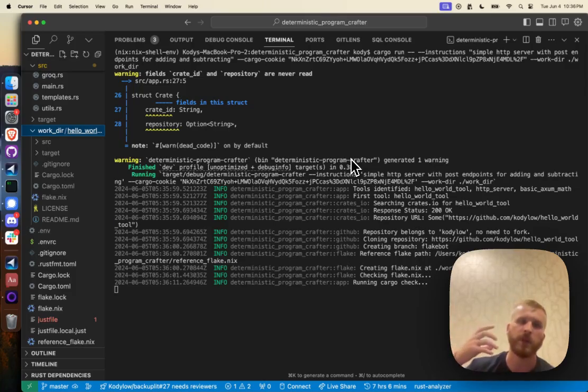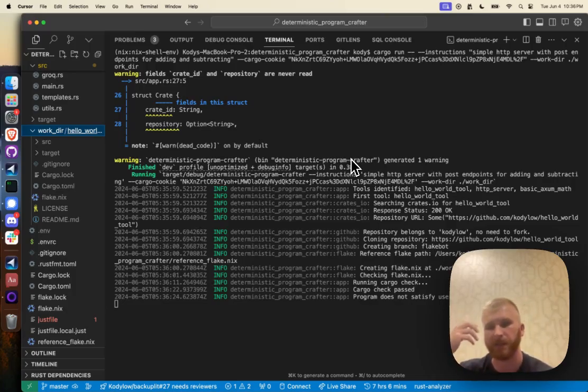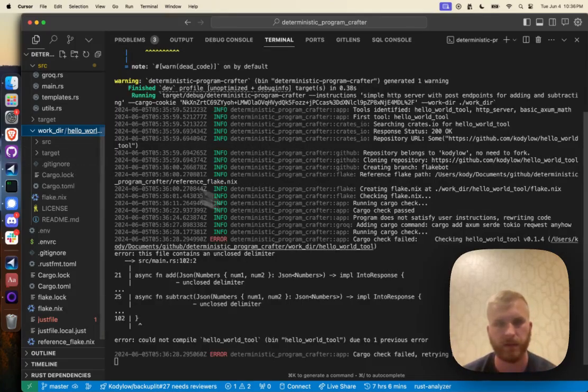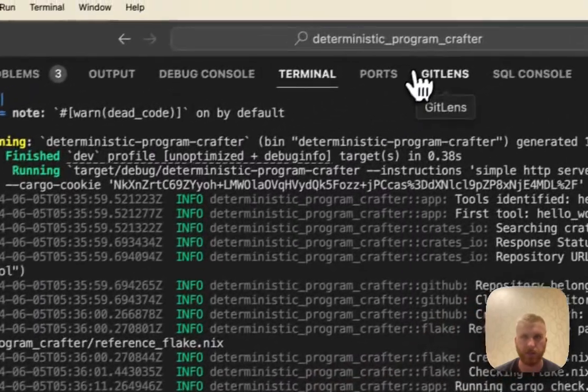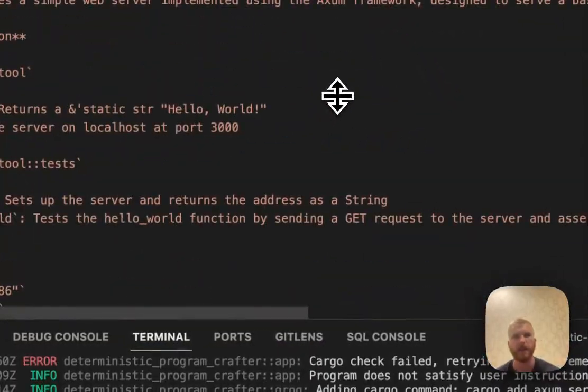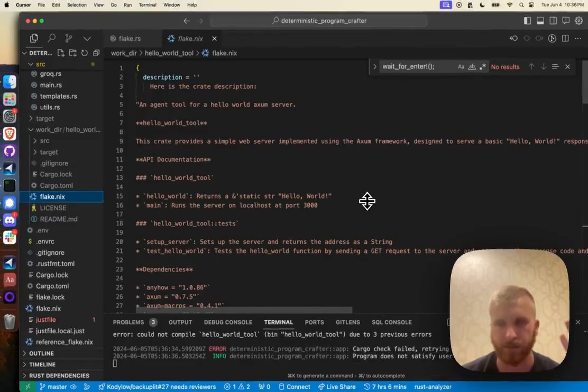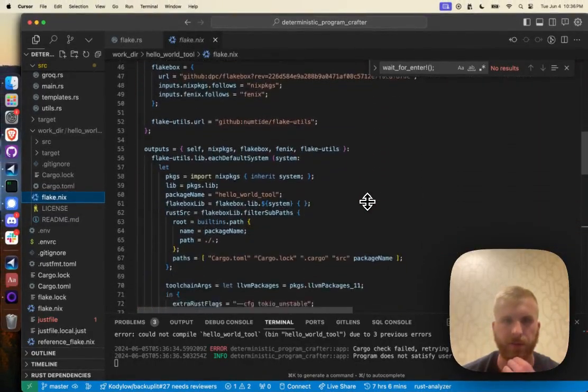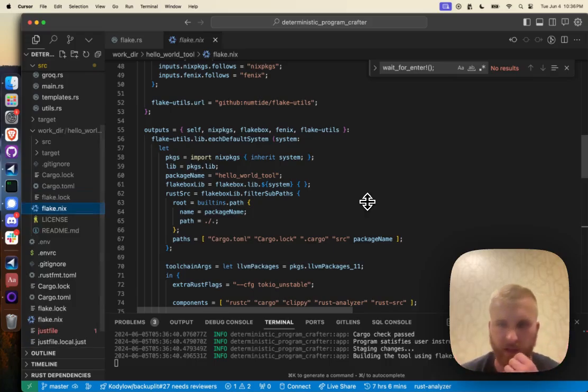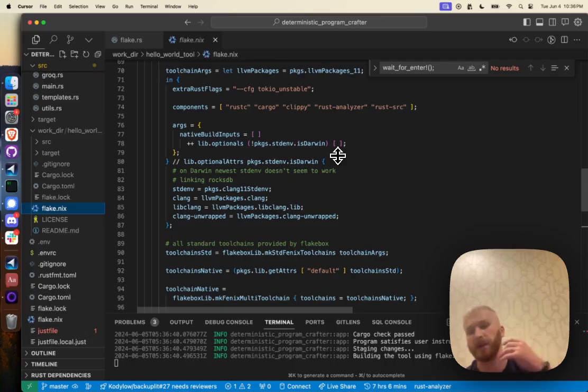It couldn't find one. So it fed all of the directory contents into Grok and then asked it to build a Nix flake for it. So the Nix flake that it built looks like this. And this is some pretty fancy Nix that we have over here. I fed a bunch of documentation in as I was building this. And what this will do is it'll start with a reference flake, but then it'll make sure that it can build the local Rust environment. So it'll pass in the cargo toml and some of the cargo files to make sure that it's got anything that it's going to need for it.